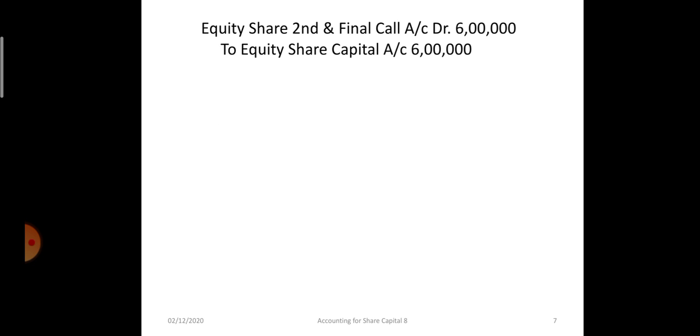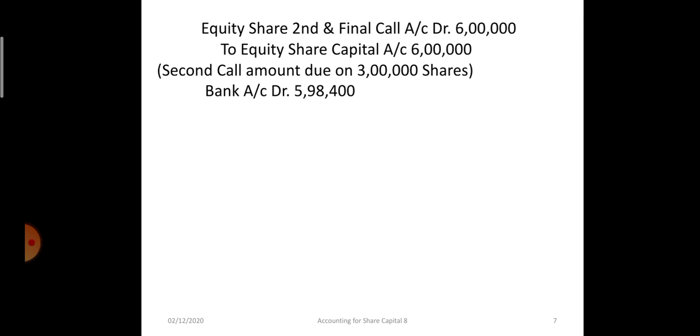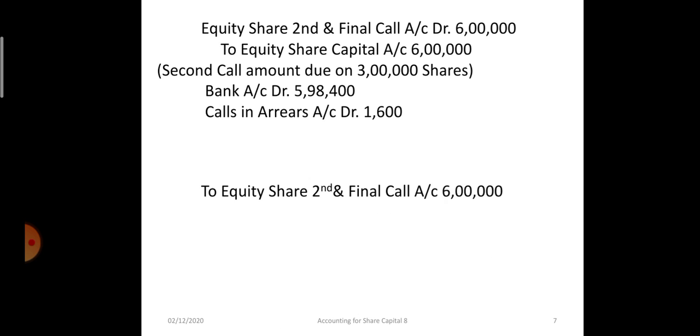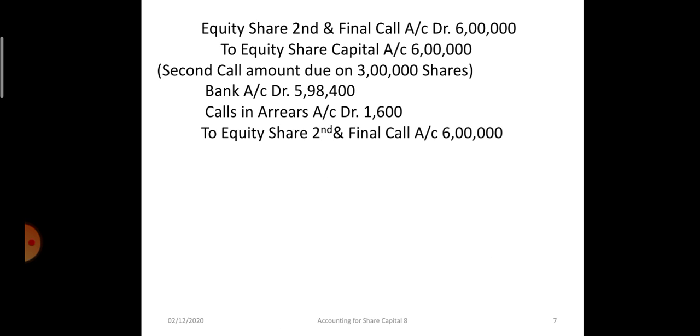In the same manner, second call is made at the rate of rupees 2. Share second and final call 6 lakh to equity share capital 6 lakh rupees. Again on 800 shares at the rate of rupees 2, 1600 is not received. So it will be debited to calls in arrear account to equity share second and final call 6 lakh rupees. Now there are two methods for recording arrears. One, we are not opening calls in arrear account. In the previous question we followed that method, and this is the second method where calls in arrear is opened and the amount of arrear is debited to that account.